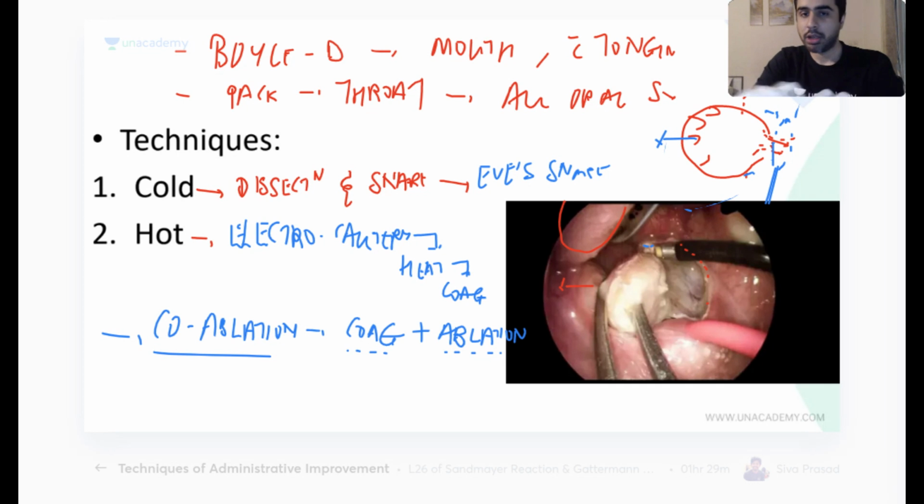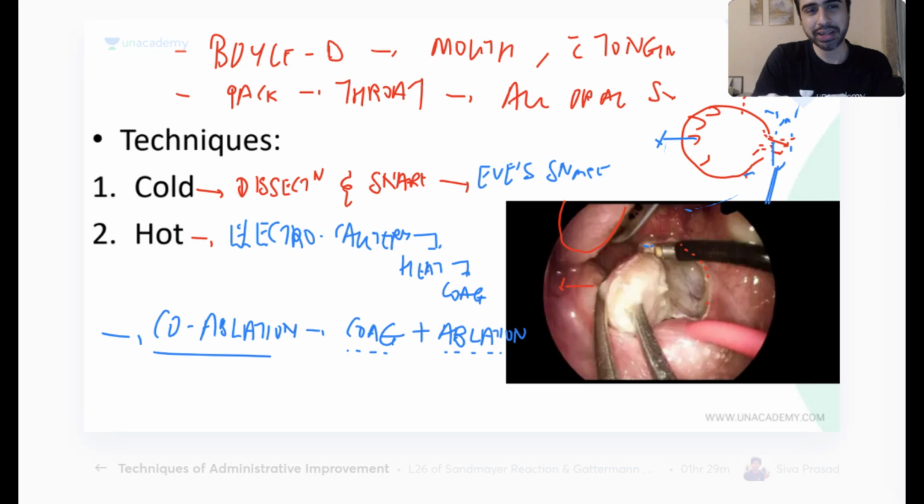So you do that. You check the hemostasis in the tonsillar fossa, and then you remove the throat pack. You remove the mouth guards, and then that's the end of the story. If required, you keep a throat pack for some time. If required, normally not required. But this is more or less how it is done.